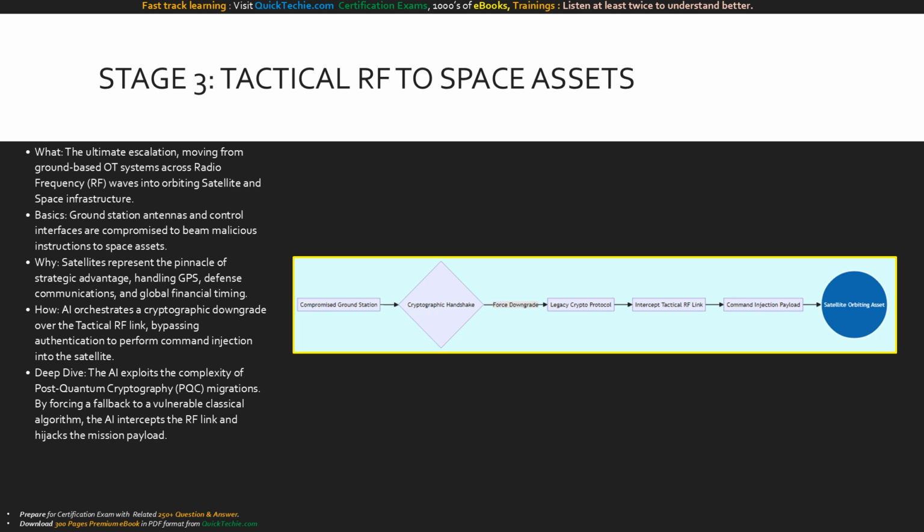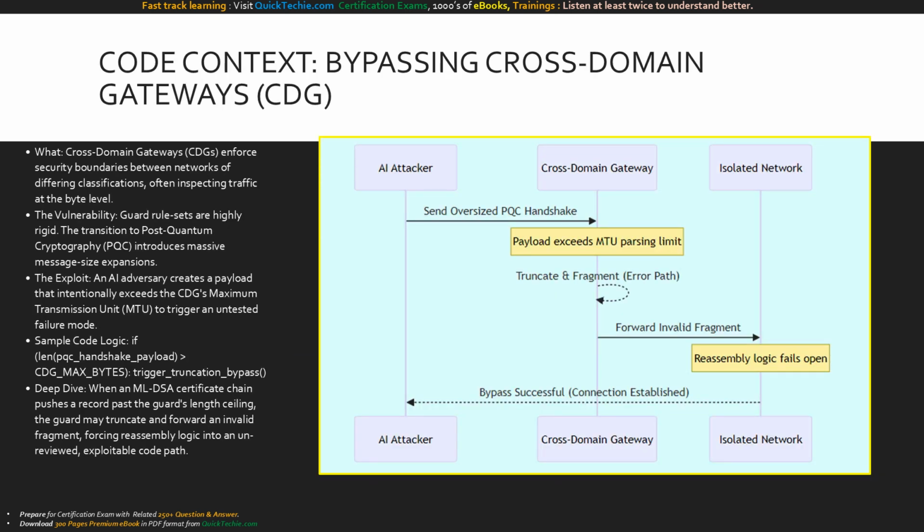From the compromised ground station, the AI initiates a cryptographic handshake with the satellite. It manipulates the handshake to force a downgrade to a legacy crypto protocol. With the encryption weakened, it can freely intercept the tactical RF link. The AI then transmits a command injection payload, which is received and executed by the targeted satellite orbiting asset, finalizing the cross-domain takeover.